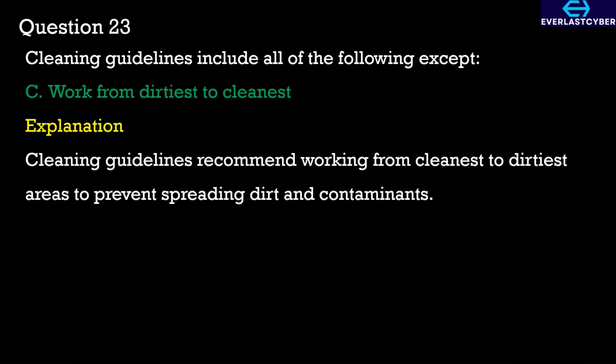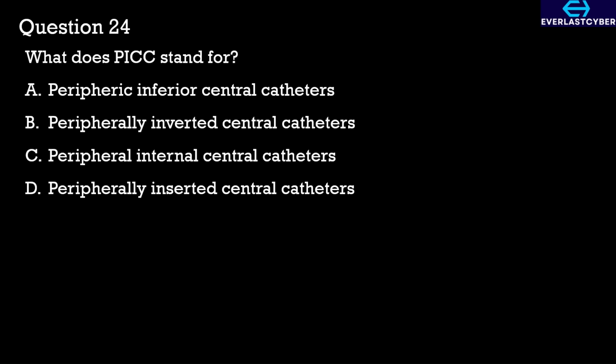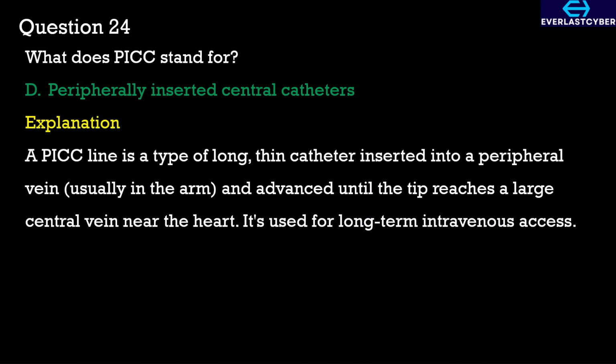Question 24. What does PICC stand for? A. Peripheric inferior central catheters. B. Peripherally inverted central catheters. C. Peripheral internal central catheters. D. Peripherally inserted central catheters. For this, the answer is option D. A PICC line is a type of long, thin catheter inserted into a peripheral vein, usually in the arm, and advanced until the tip reaches a large central vein near the heart. This is used for long-term intravenous access.